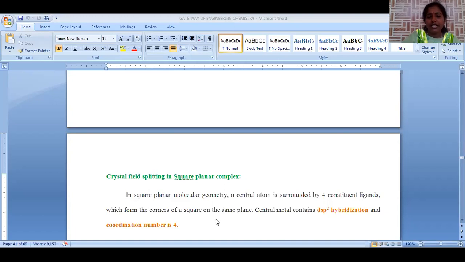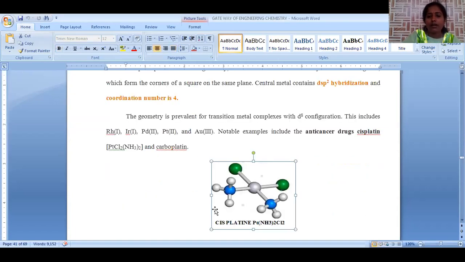Crystal field splitting in case of square planar complexes. Square planar complex coordination number is 4. Coordination number in the sense around the central metal, 4 ligands are arranged in the square. The hybridization of the central metal will be dsp2 hybridization. It exists in dsp2 hybridization, and coordination number is 4.